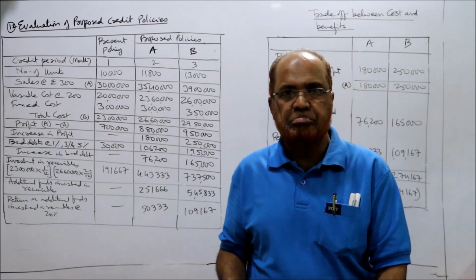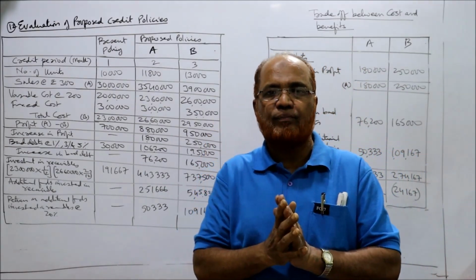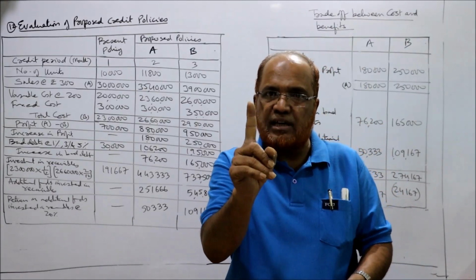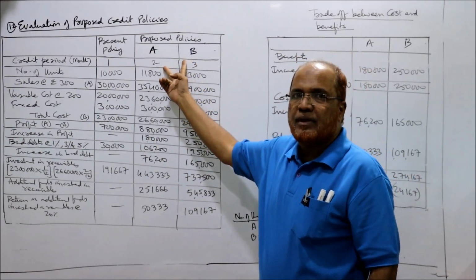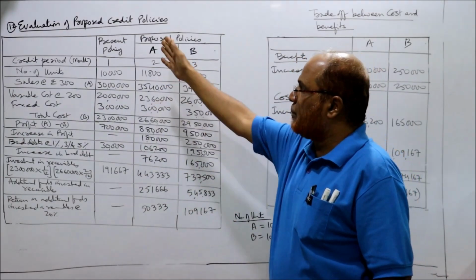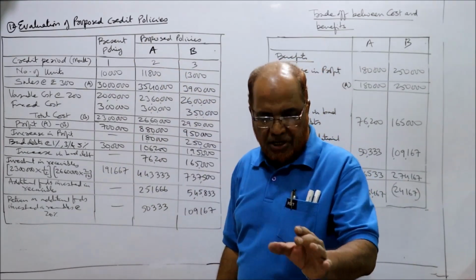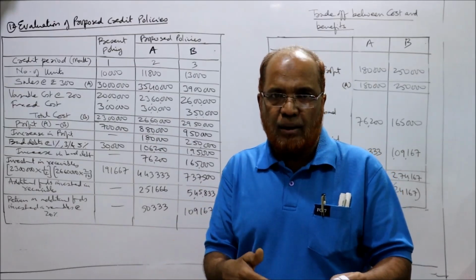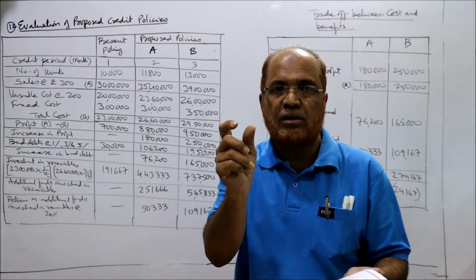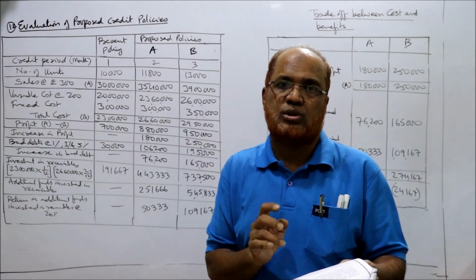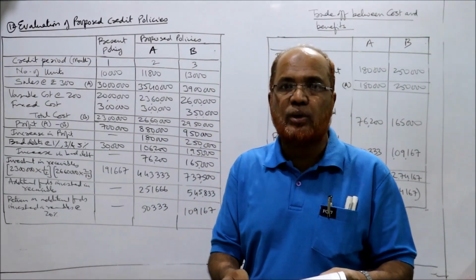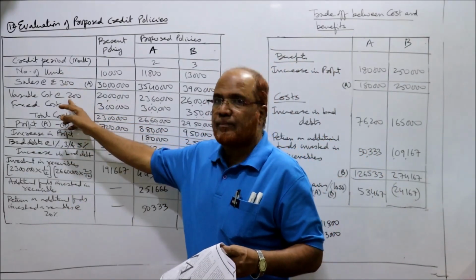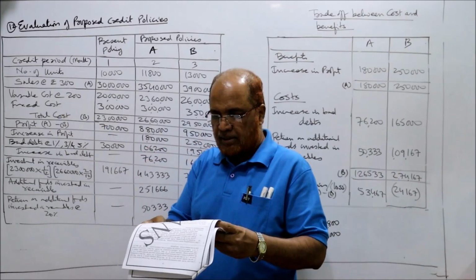Do you recommend relaxation? This problem you have to do yourself. Only one present policy column, one proposed policy. There is only one proposed policy here, whereas there were two proposed policies earlier. So present policy, proposed policy. What is the credit period? Presently 30 days, proposed policy 45 days. Number of units, present 80,000, proposed 88,000. And selling price per unit is 20 rupees. And variable cost 6 rupees. Then fixed cost.